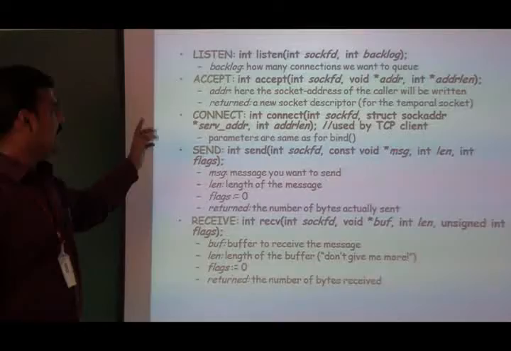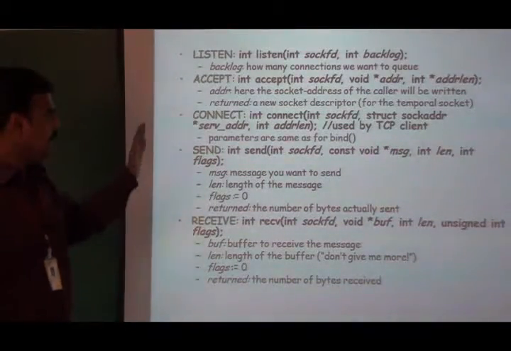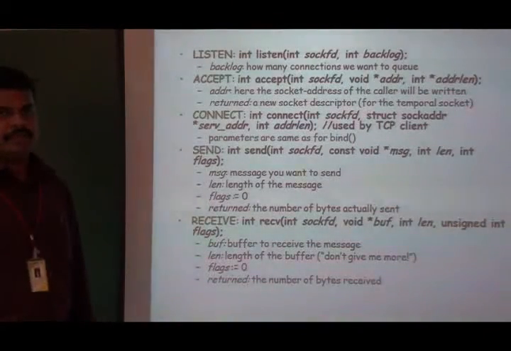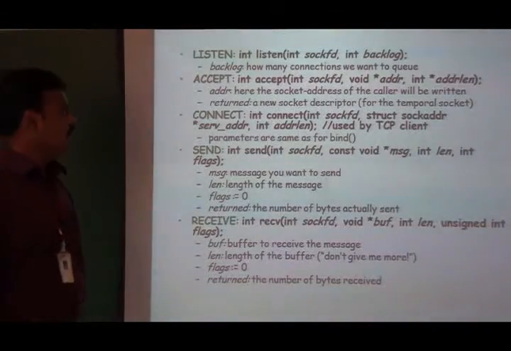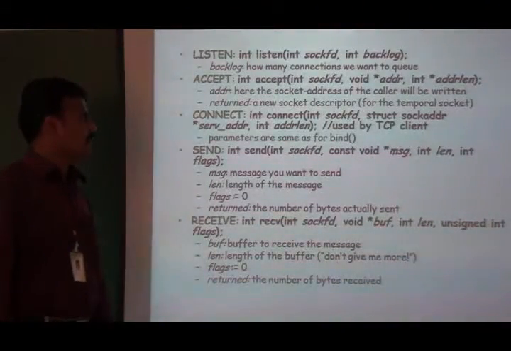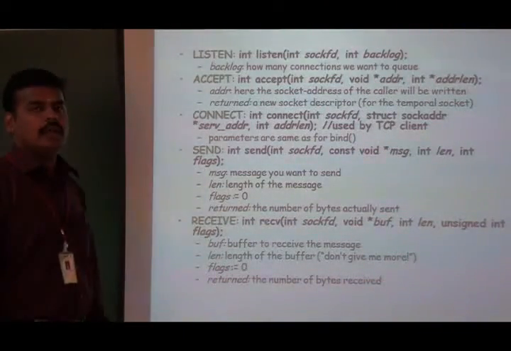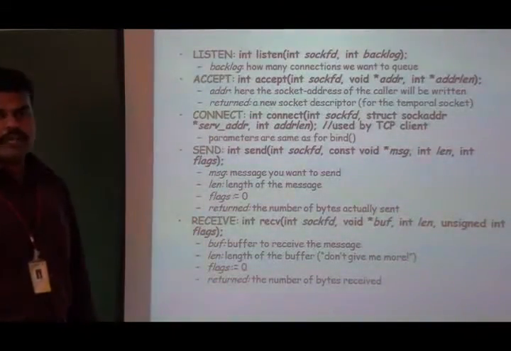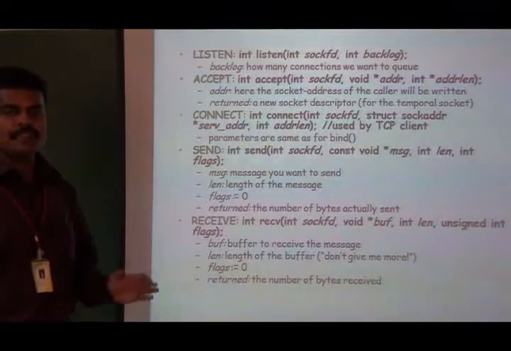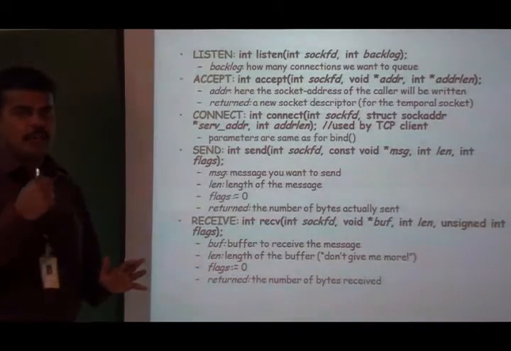Okay. Next one, we have the connect function. The connect function will be used only at the client side. It takes three arguments. The first one will be the socket descriptor which has been returned by the socket function in that client program, and the second one will be the pointer to the socket address structure where the server's IP address and port number are available, to which server I want to communicate, to which server process I want to communicate.